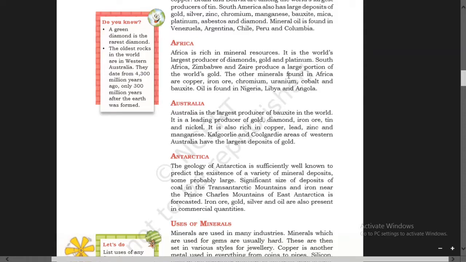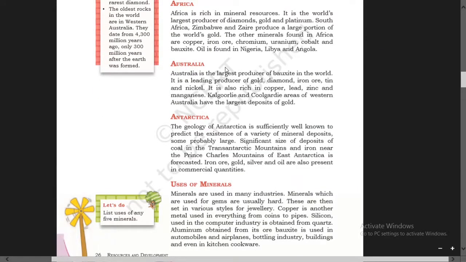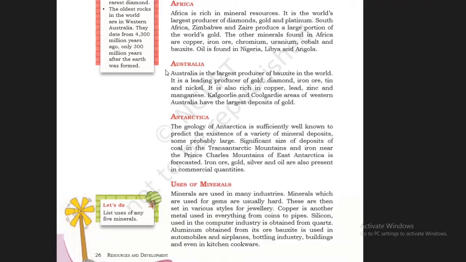The other minerals found in Africa are copper, iron ore, chromium, uranium, cobalt, and bauxite. Oil is found in Nigeria, Libya, and Angola. So these are the minerals found in Africa.